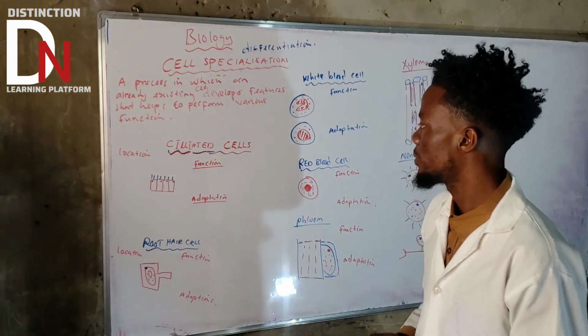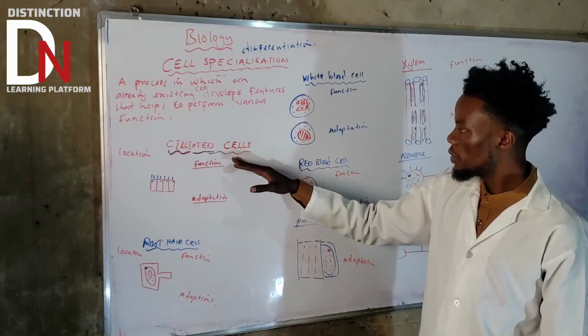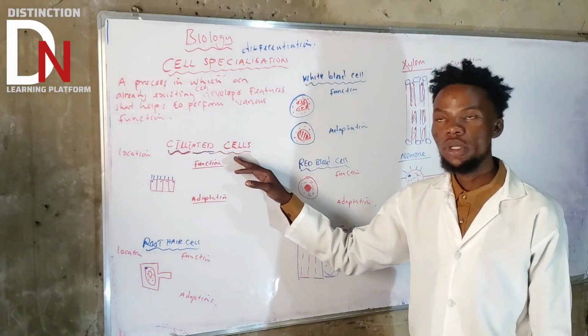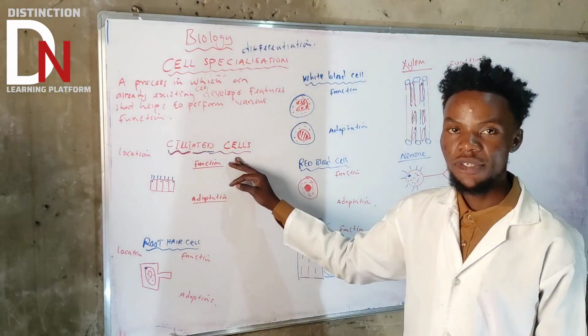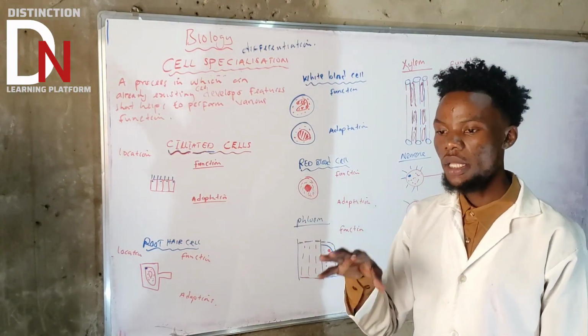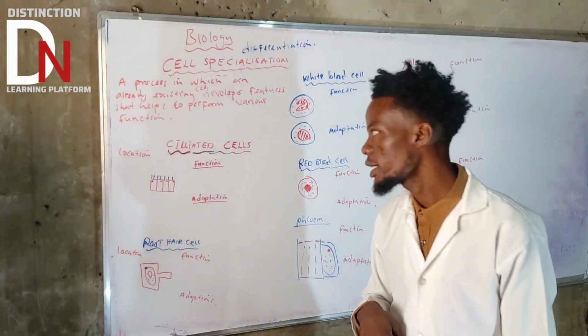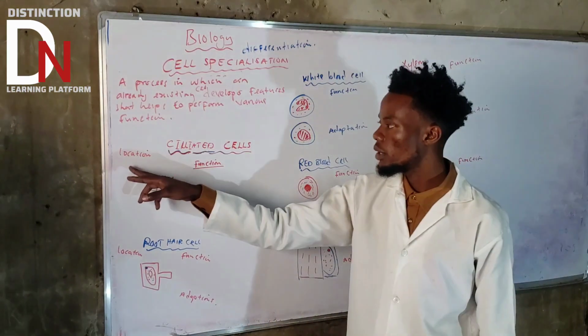Now, let's talk about ciliated cells. So what are ciliated cells? Where can you find them? In two important regions in the body. You can find them in the respiratory tract, because they help to sweep out the dust particles that enter into the respiratory tract. Where else can you find them? In the oviduct. So let's talk about the location here.